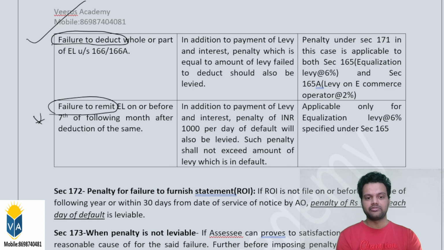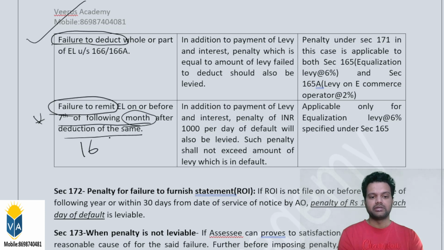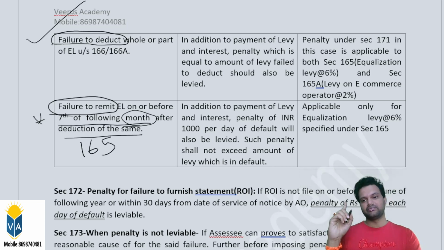Failure to remit EL on or before the 7th of the following month after deduction of the same. When you see the word month here, this is applicable for whom? Section 165, because section 165A relates to the e-commerce operator, which is covered under section 166A. You need to remember the sections well here. The timeline applicable for the e-commerce operator is quarterly, not monthly. So when the law uses month, this is applicable for section 165, the equalization levy related to advertisement services at the 6% levy.